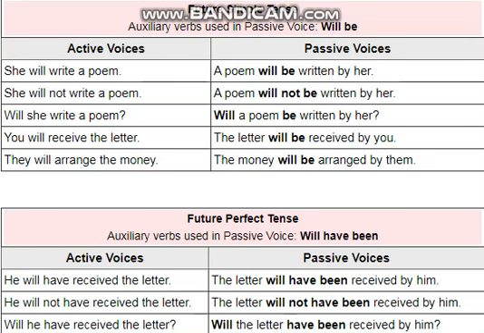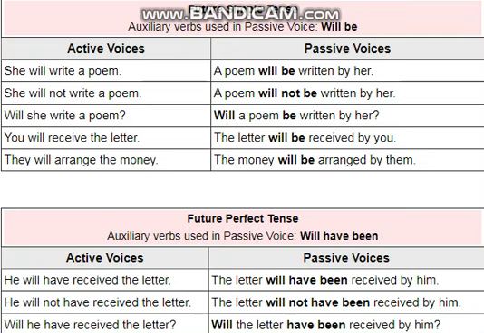Then in negative sentences, she will not write a poem becomes a poem will not be written by her. Here you can see that this shows it is a negative sentence, and we have applied not in between the two helping verbs, will be, while the rest of the structure of the sentence is the same: object, then helping verb, then third form of verb, then by, and then